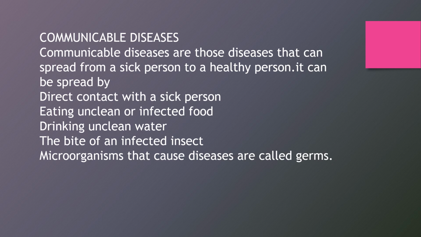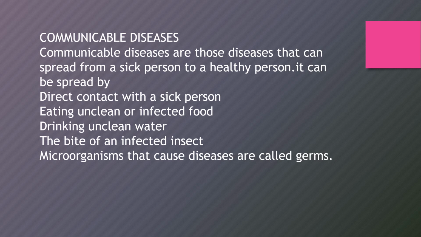It can be spread by direct contact with a sick person. If we are meeting a sick person, then this disease can be spread. That's why the government asked for having social distancing, right?